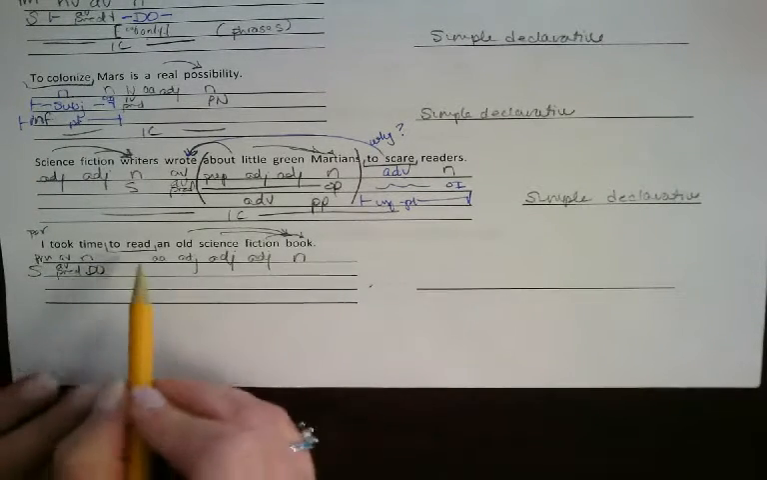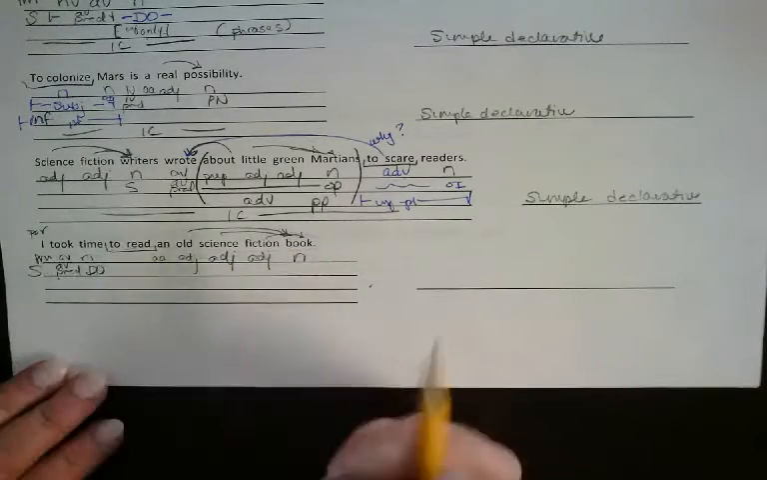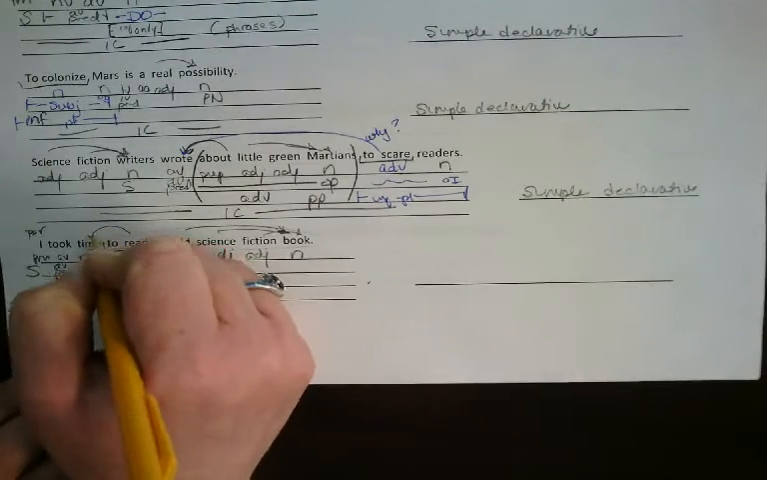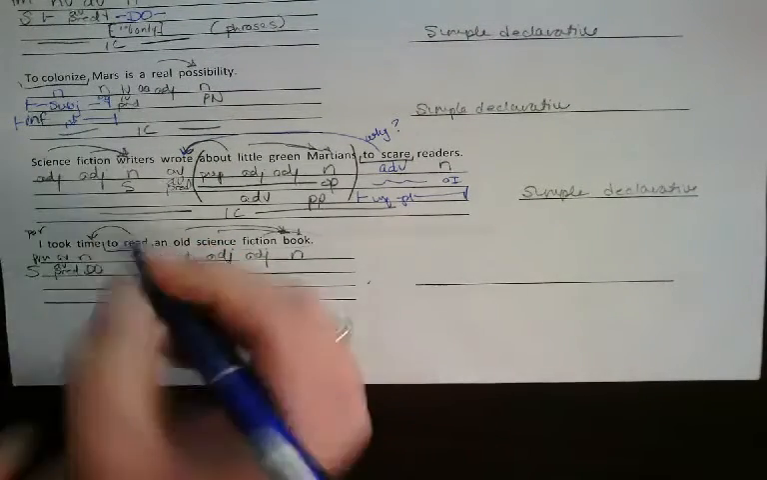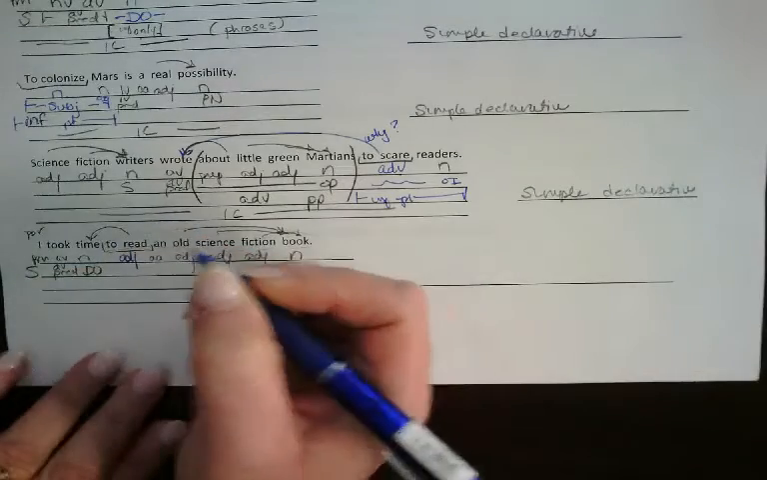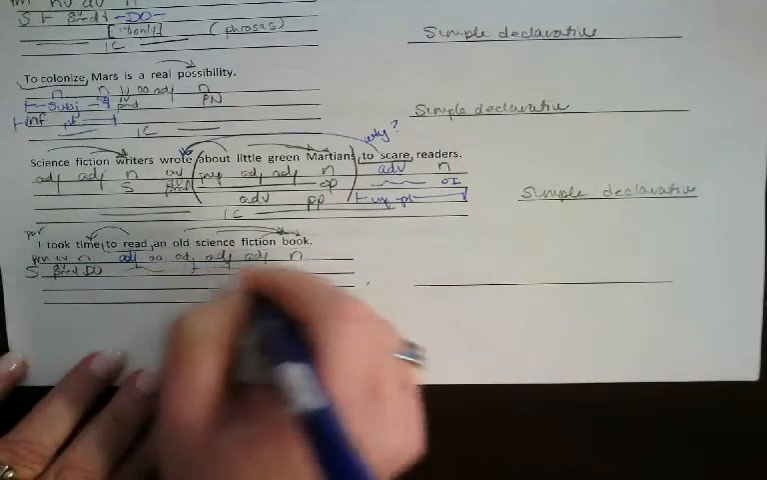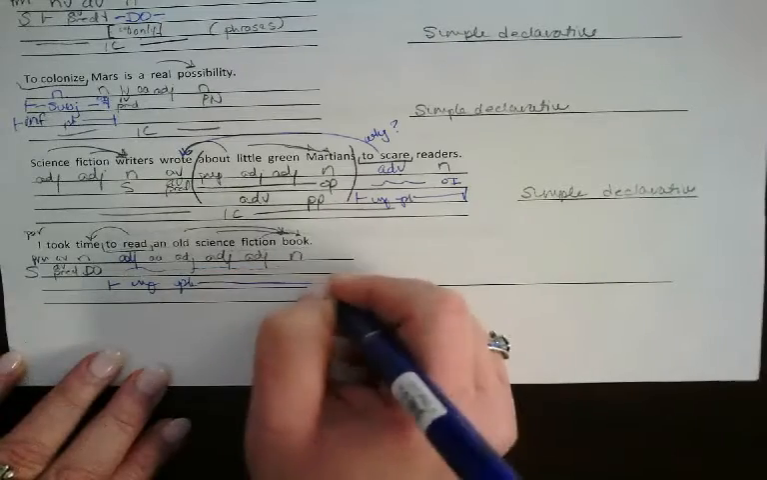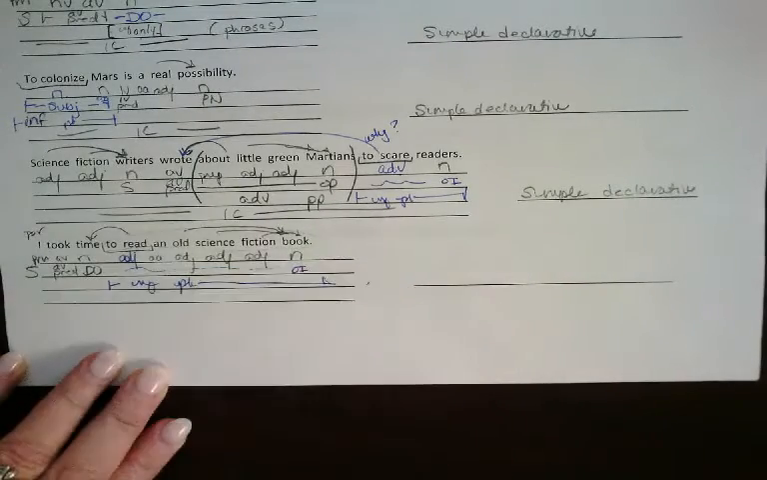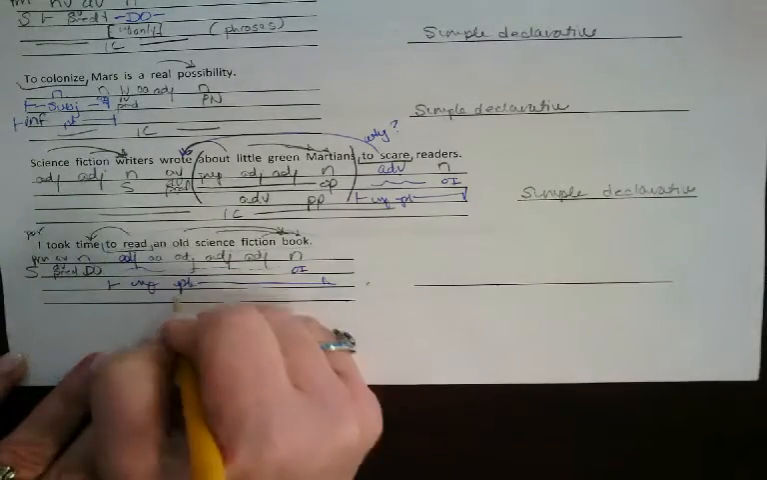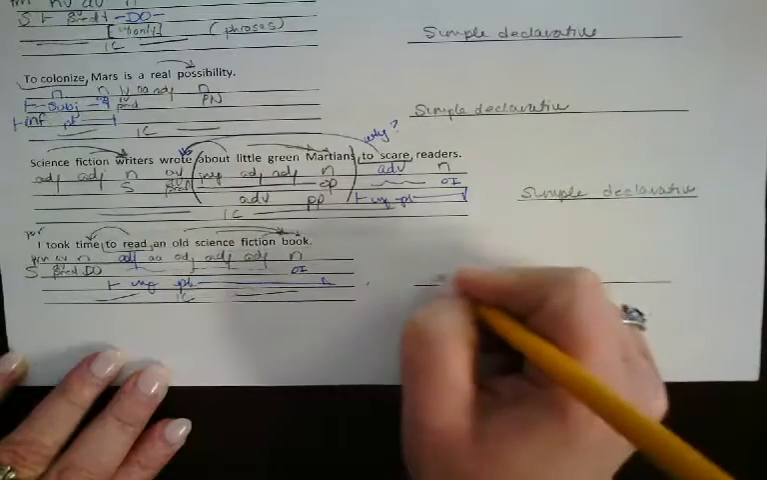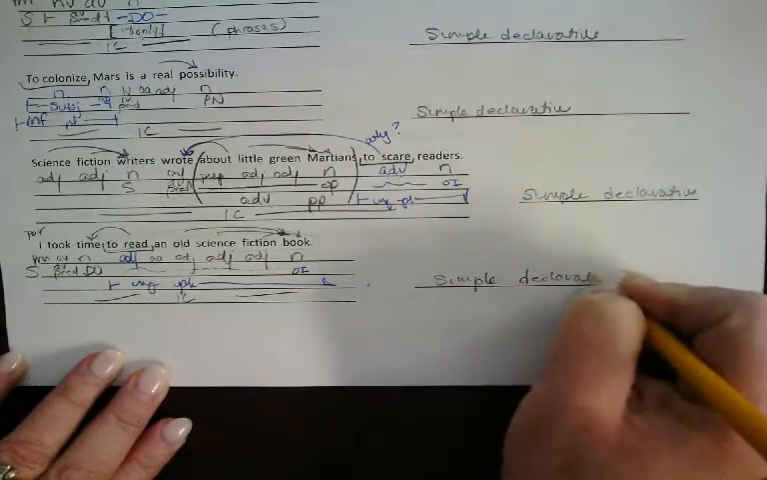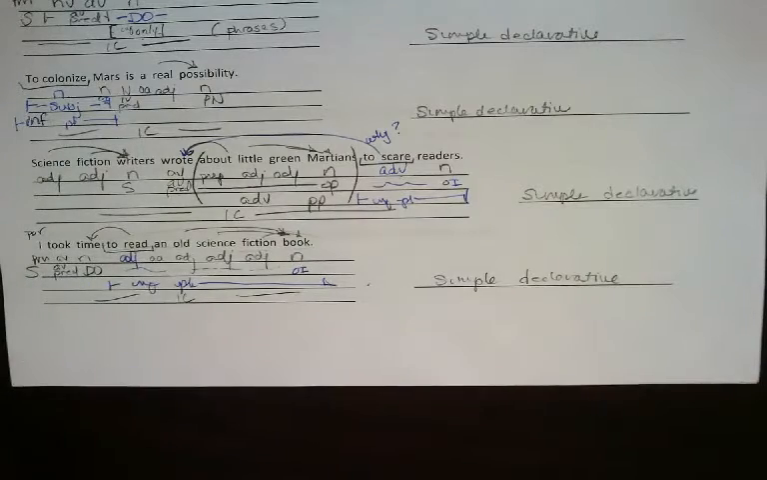All right, so what is the rest of this doing? To read an old science fiction book is modifying what time did you take. So that is going to be an adjective. And this whole thing is going to be an infinitive phrase. And if you need to, book would be the object of the infinitive. You have one subject predicate set, which makes it a simple declarative sentence. I know, clear as mud.